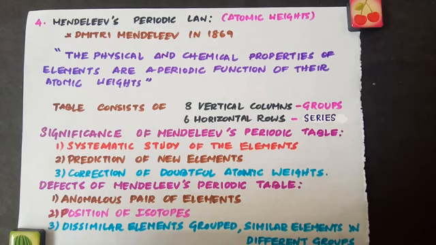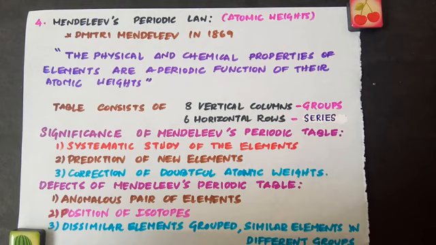Let's not go deep into the periodic table and the numbering of the groups because we no longer use Mendeleev's periodic table. We are using the modern periodic table. So this is enough about Mendeleev's periodic table. Now let's see the significance of Mendeleev's periodic table.